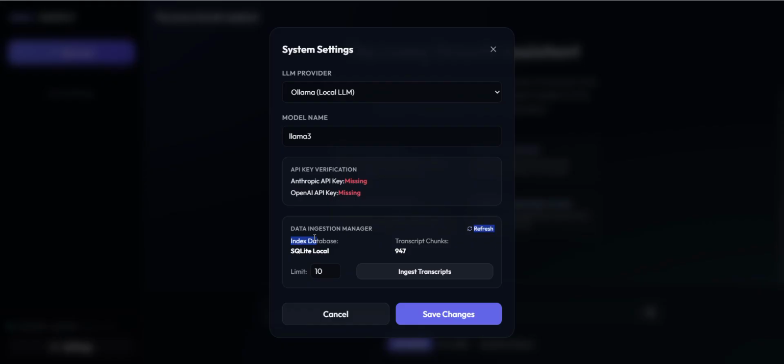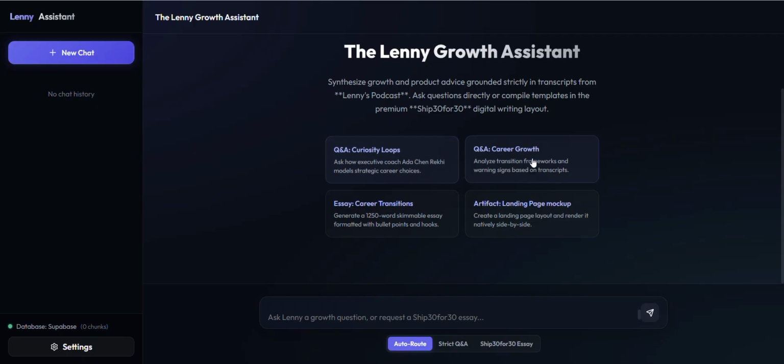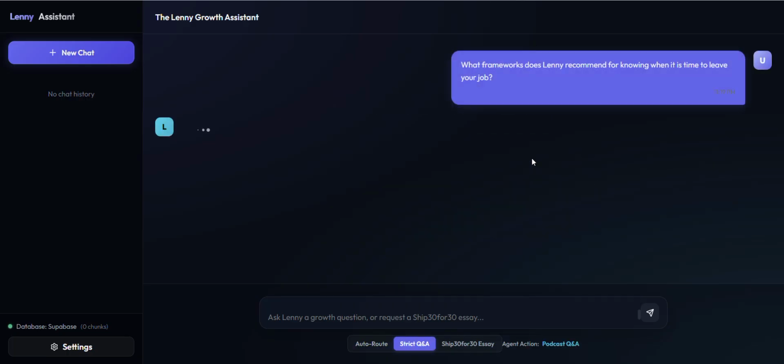And then the data ingestion manager. This shows the index database currently, SQLite locally, and the chunk count. There's even a manual Ingest Transcripts button with a configurable limit. So if I add a new episode later, I can just rerun ingestion right from here instead of touching the backend. Now let me ask a question about career growth.